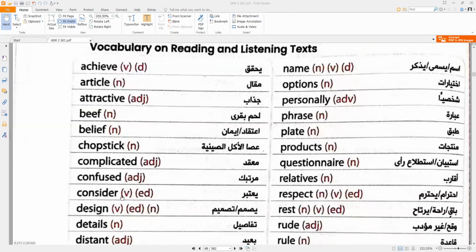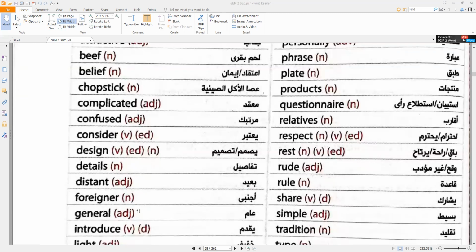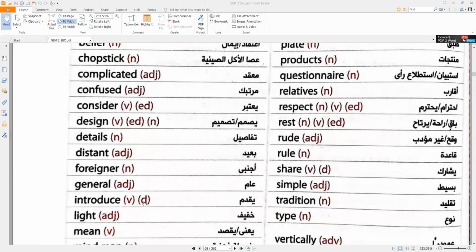Consider. Design. Details. Distant is an adjective, and the noun is distance. Foreigner. General. Introduce is a verb, and the noun is introduction.